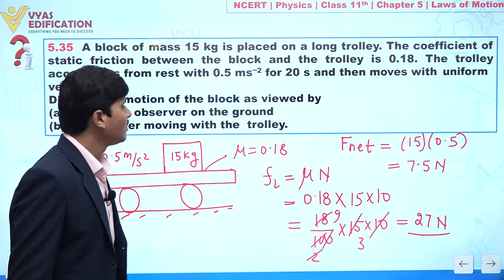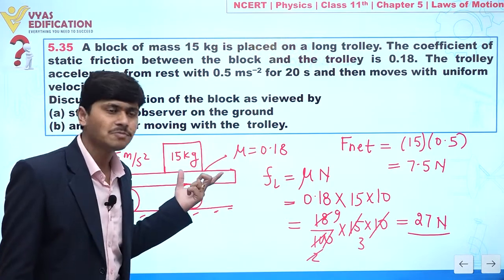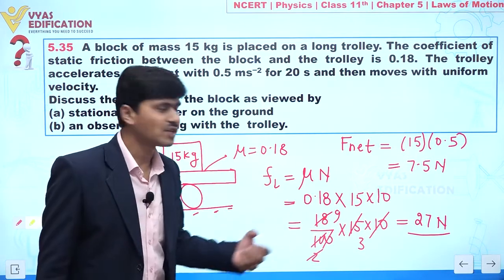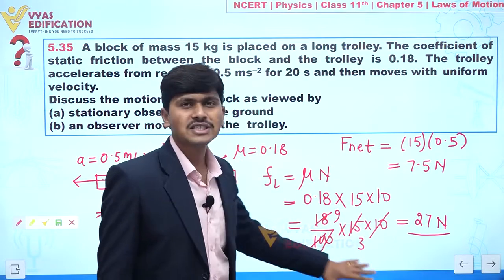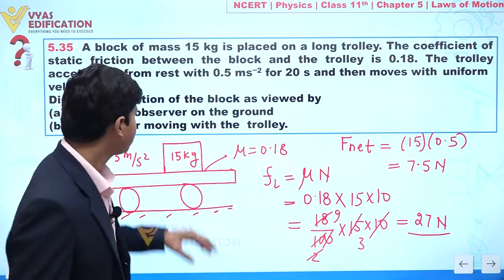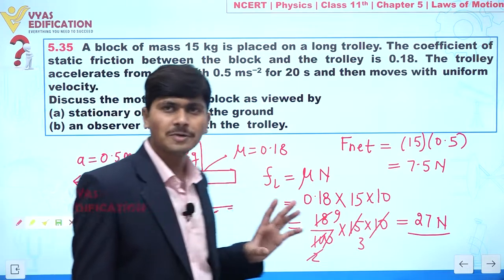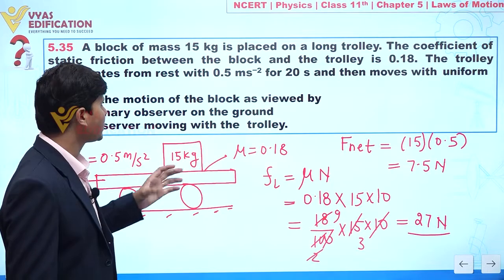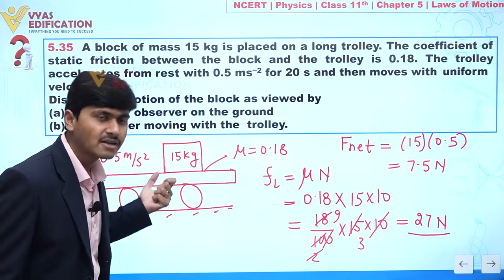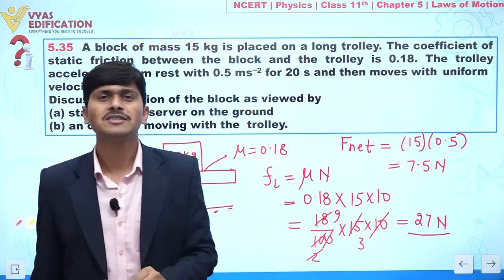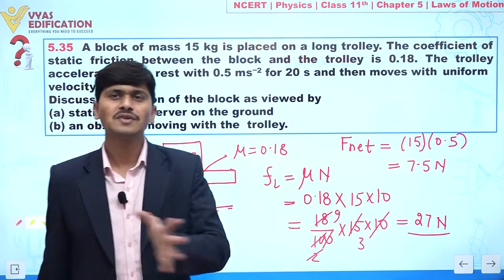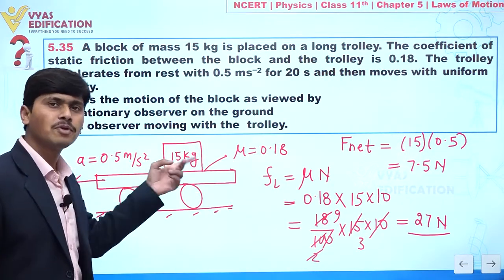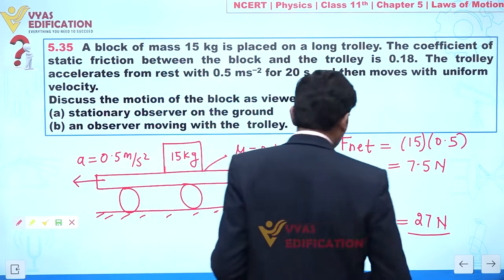Now listen carefully. The force acting on this 15 kg block is 7.5 Newton, but the limiting friction acting between block and trolley is 27 Newton. It means the external force is less than limiting friction, so this block always remains stationary with respect to this trolley. Yes or no? Because the net force acting on this 15 kg block is not sufficient to bring it into motion. So the trolley and block both will move together with time, and there is no relative motion between block and trolley.